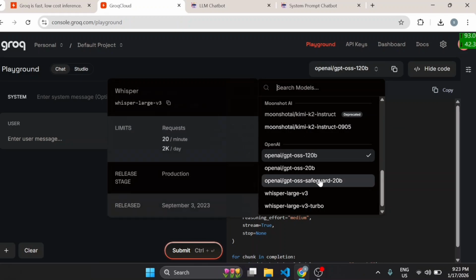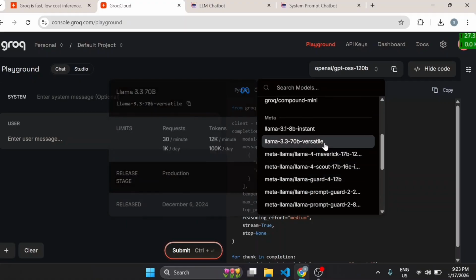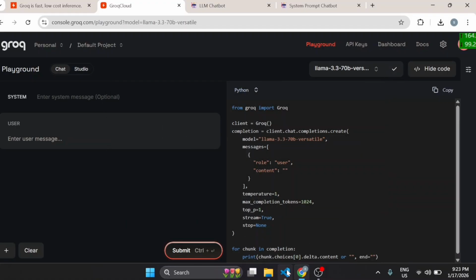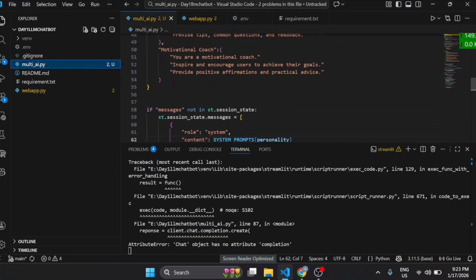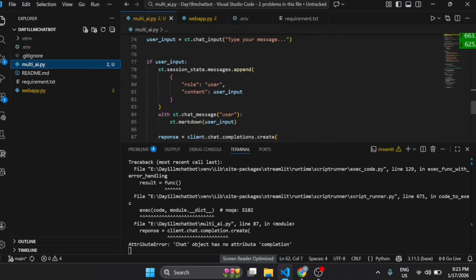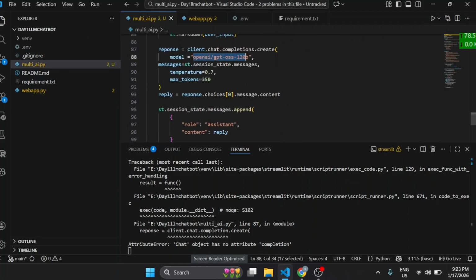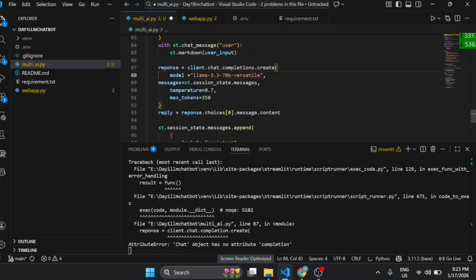You just have to come here, select that model, copy this, and then change the model here. Like this, you change the model and your model will be changed. You can select the temperature according to your convenience. You can reduce the temperature also. You can set max tokens to 500 also.